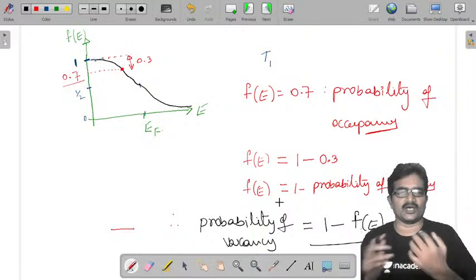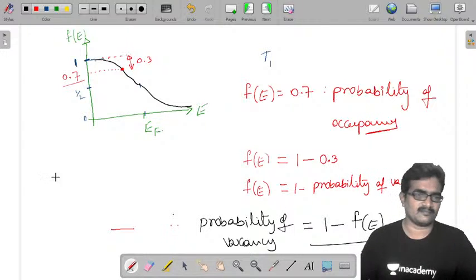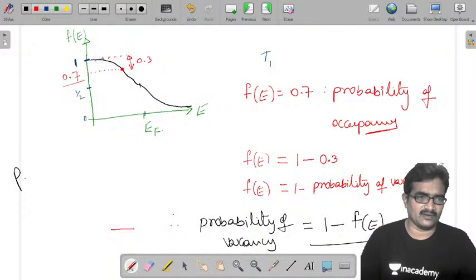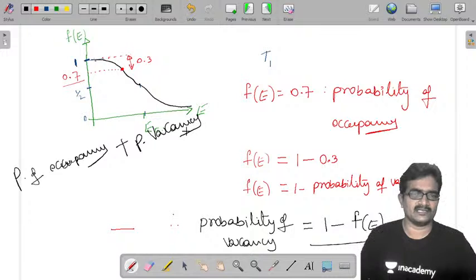Therefore probability of occupancy plus probability of vacancy equals 1.